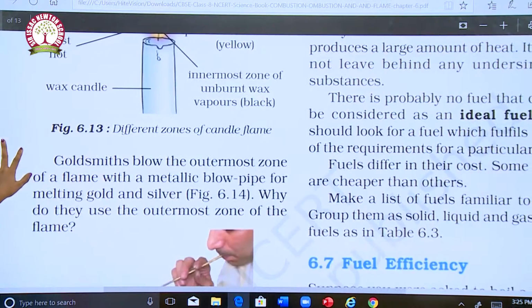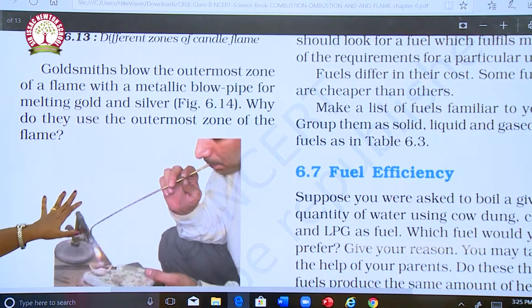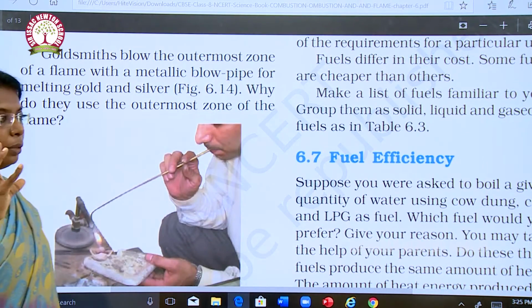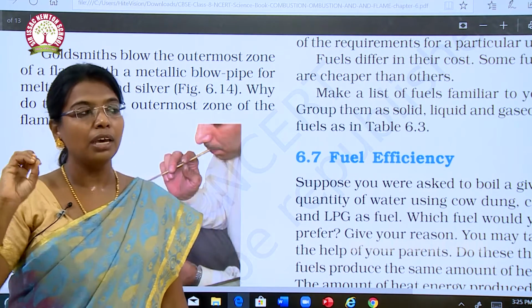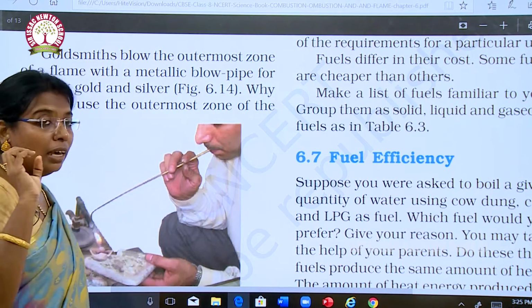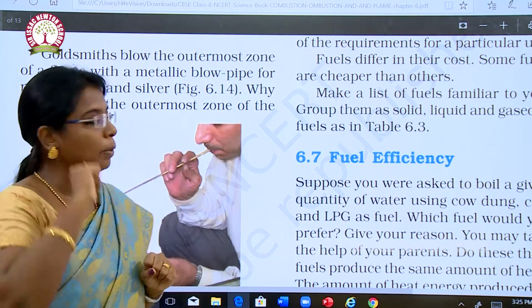Goldsmiths blow the outermost zone of the flame with a metallic blowpipe for melting gold and silver. Why do they use the outermost zone of the flame? Because the outermost zone of the flame is very hot, the heat we can observe very much is in the outer part only.